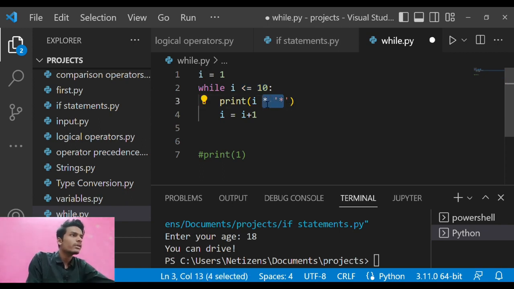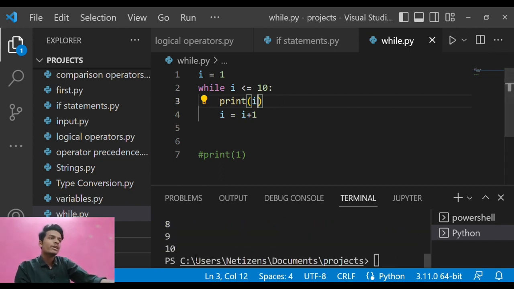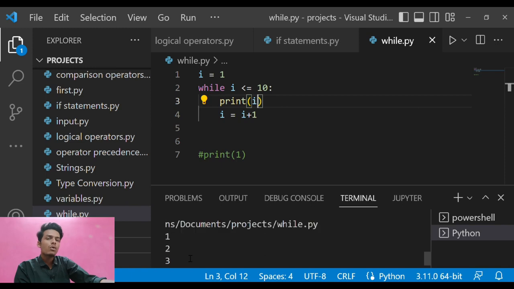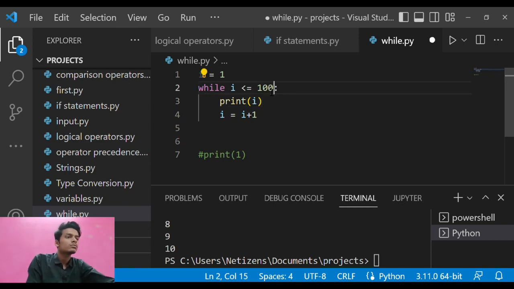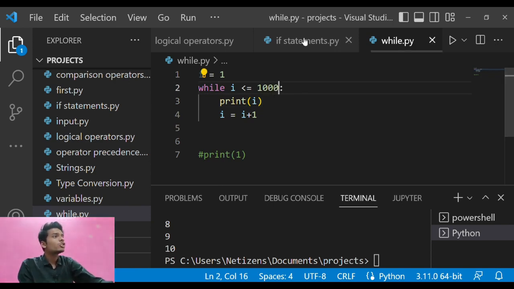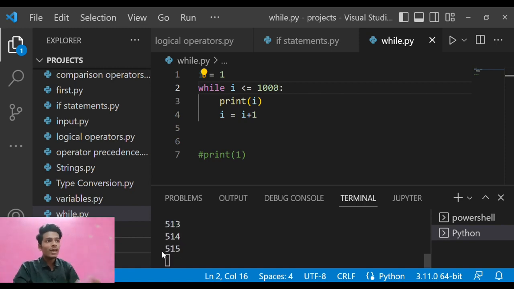Let us not get into the deep stuff. If I run the program, you can see that it has printed the values from 1 to 10. What if I wanted to print up to 1000? Will that be possible? Here you can see that it is printing up to thousands of numbers, and the program keeps going and will end when the number reaches the limit. So this is how the while loop works.